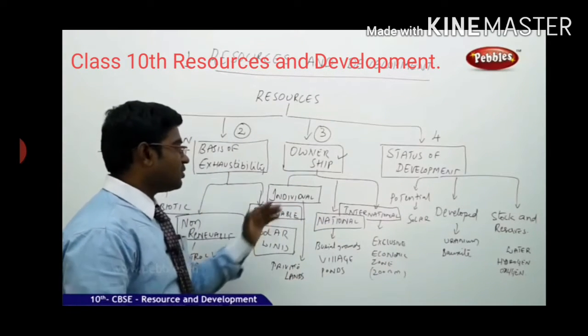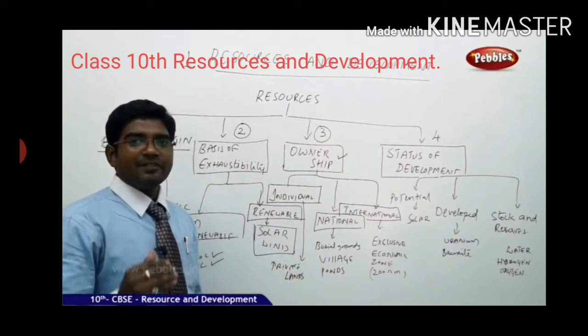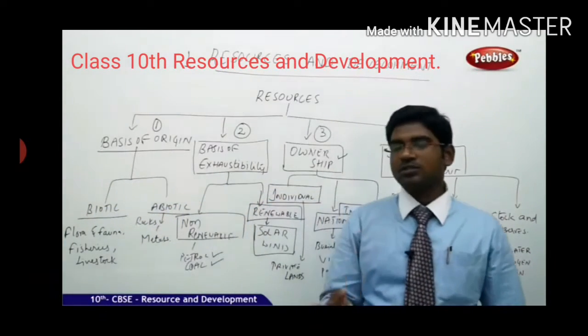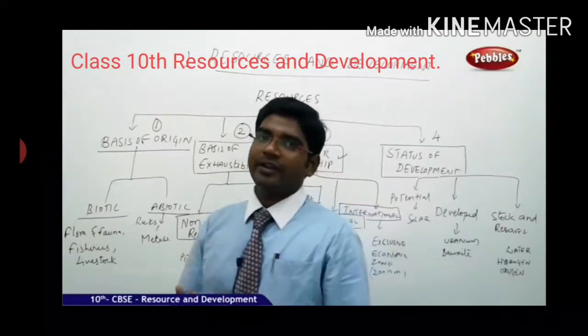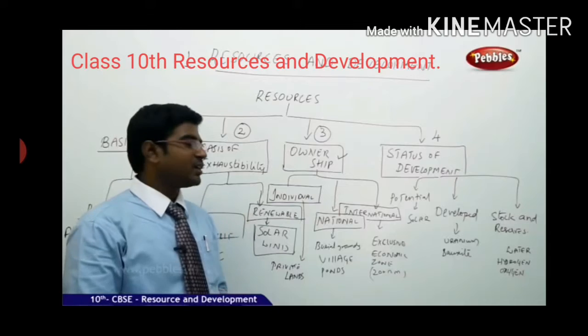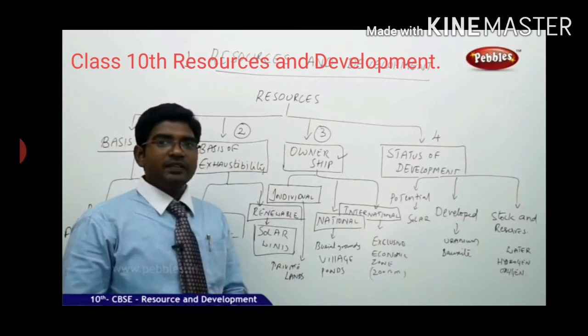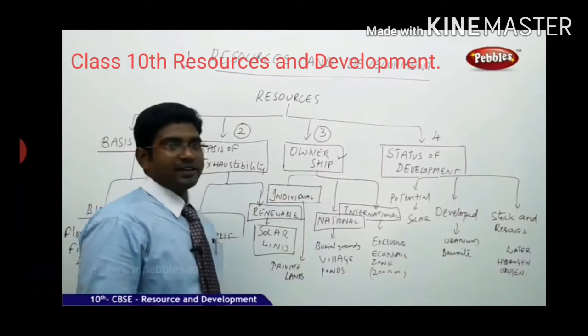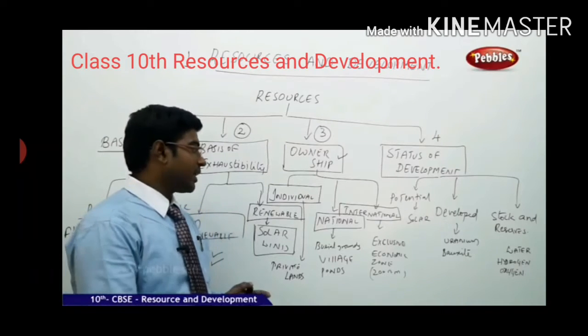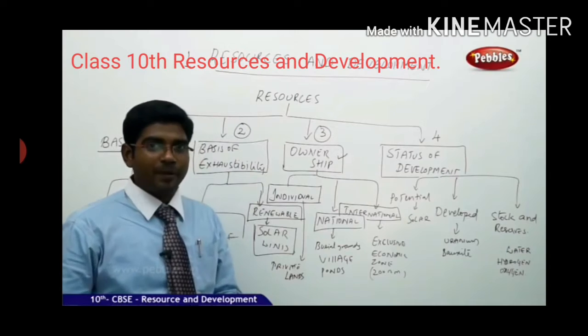When it comes to individual ownership, any private individual who owns a land, a property, a mine, or any item in which natural resources are found comes under the category of individual. Private lands, private properties, private fields all come under individual properties.